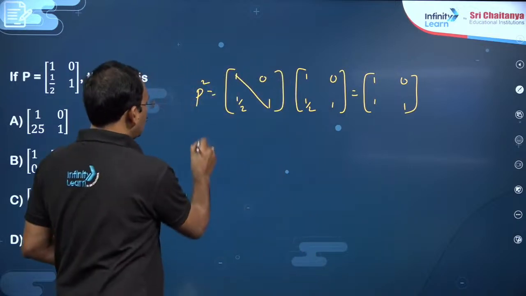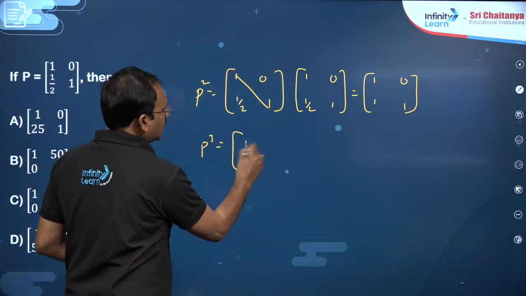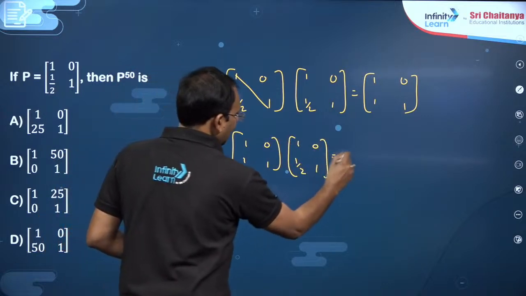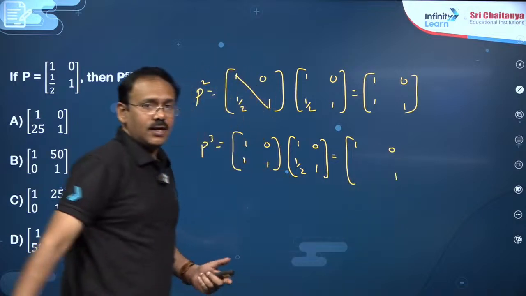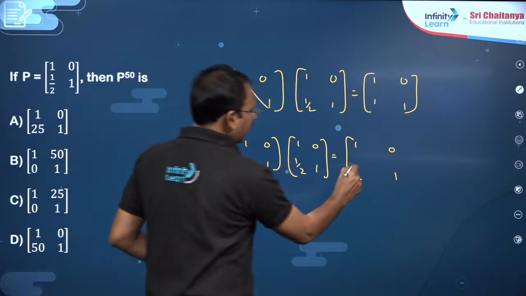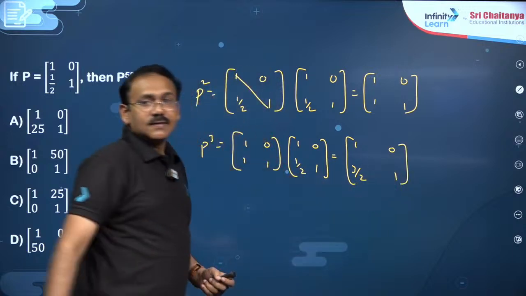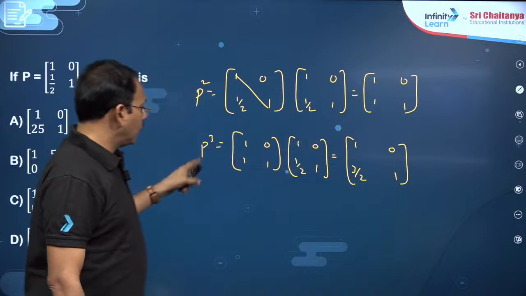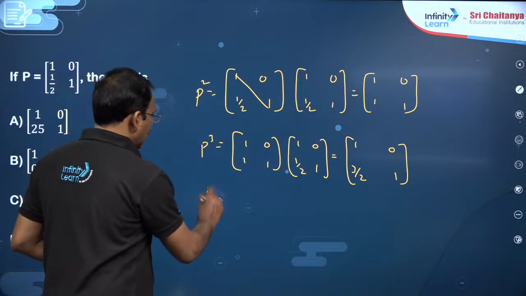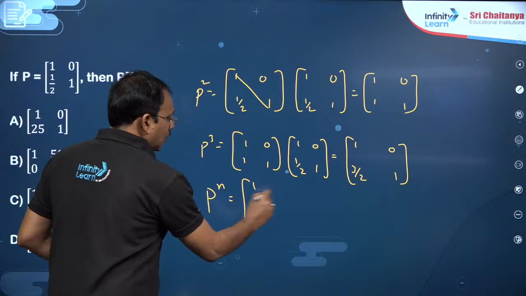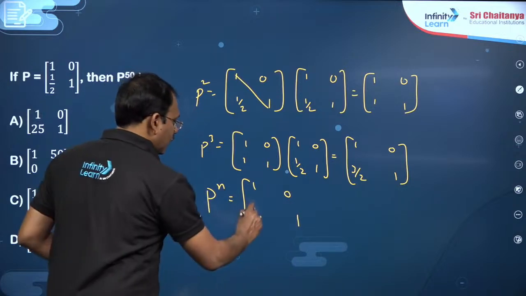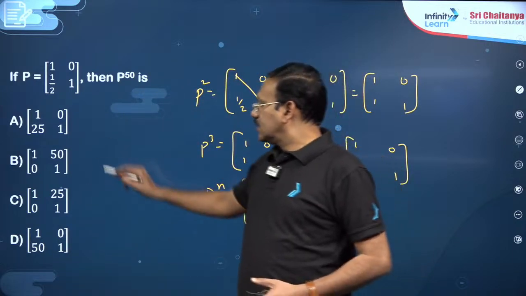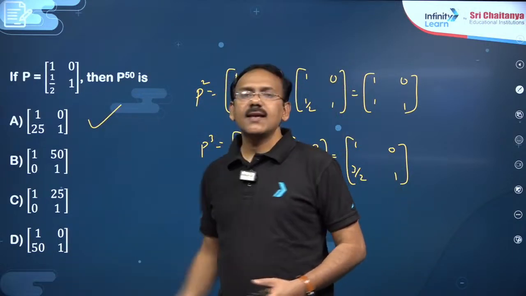Now find P cube and see what happens. P square is 1 0 1 1 into P, which is 1 0 1 by 2 1. If you multiply, again you get 1 0 1 only, and in this element 1 by 2 plus 1 by 2 is 3 by 2. That means P power 1 gave 1 by 2, P square gave 2 into 1 by 2, P cube gave 3 into 1 by 2. You can observe that P power n is n into 1 by 2, n by 2 here. So P power 50 becomes 25 here, giving 1 25 0 1. Option A is the right answer.